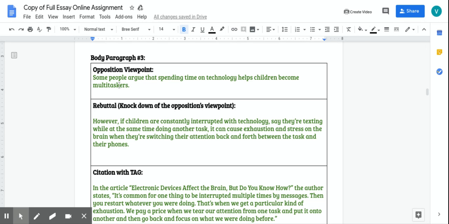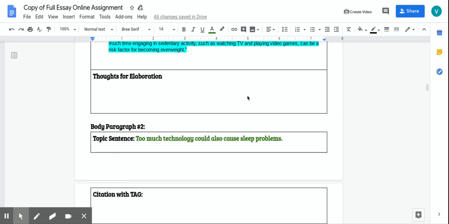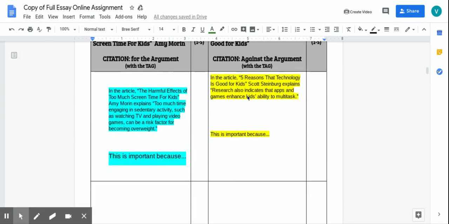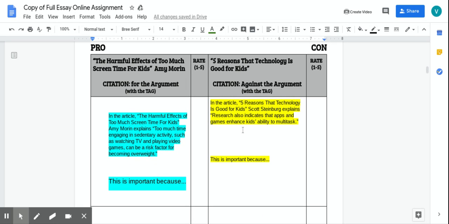For example, some people argue that spending time on technology helps children become multitaskers. Where did I get this idea? Well, I'm going to go up to my pro con chart, and I actually got that idea from my yellow. Because my whole essay is going to side with the blue, with the pro, the opposition viewpoint is going to be the opposite of me, which is going to be in this case the yellow.